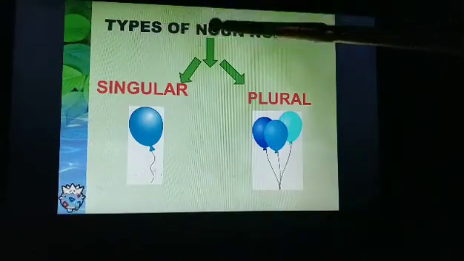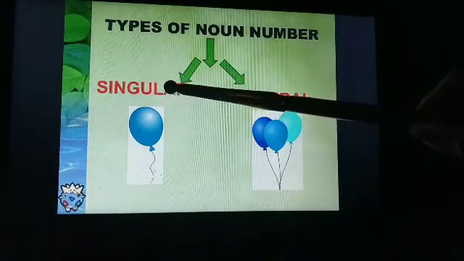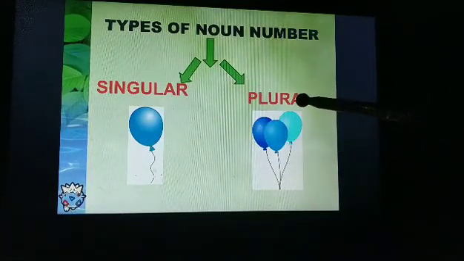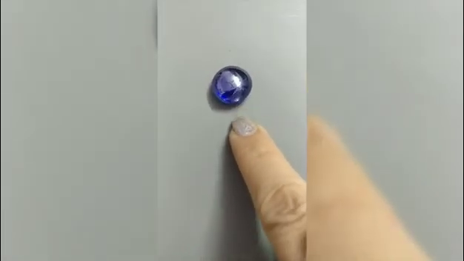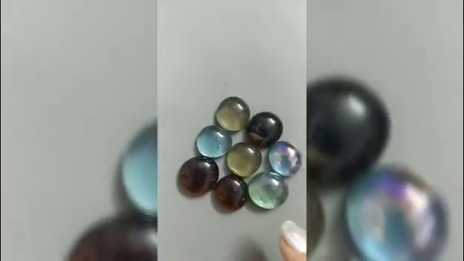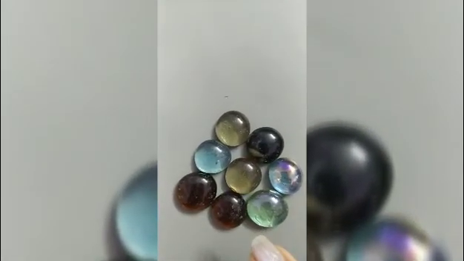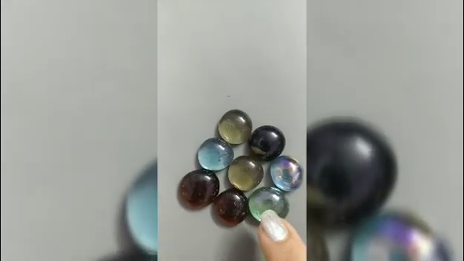Now types of noun number, they are of two types. The first one is singular, which denotes only one in number, and plural means more than one. Let us see one more example. Take example of a marble. Now this is only one marble, one in number, therefore it is a singular noun. Here we can see many marbles. They are more in number, they are more than one. So this is an example of a plural noun.